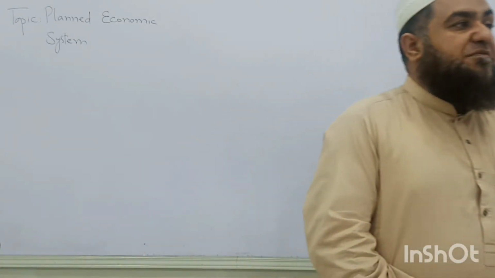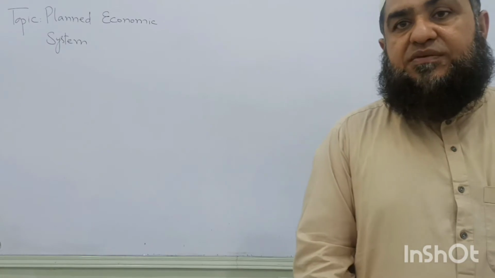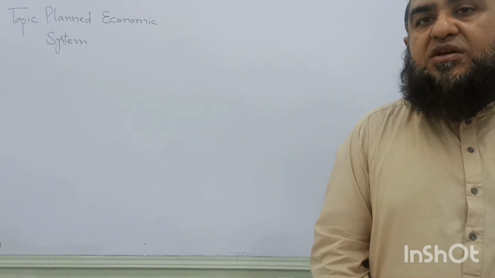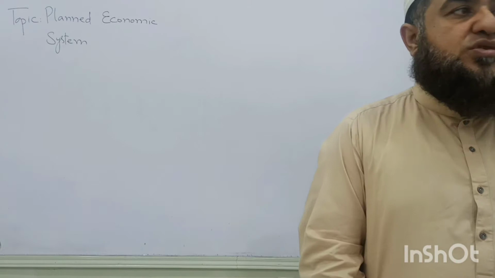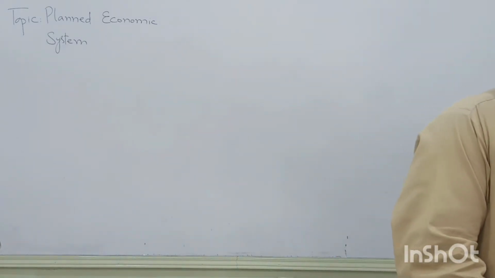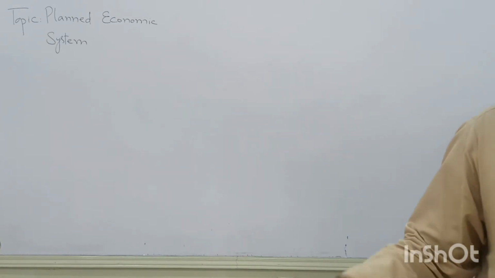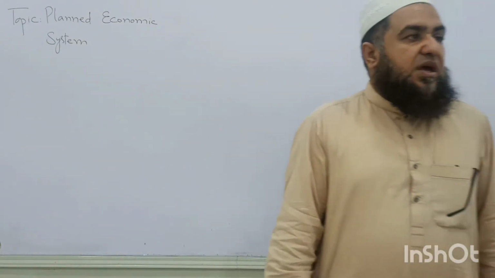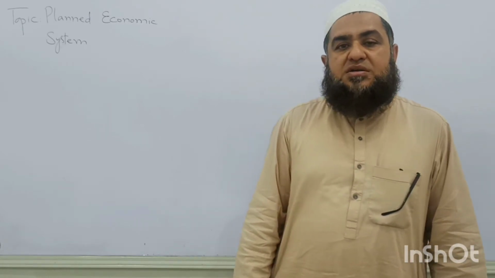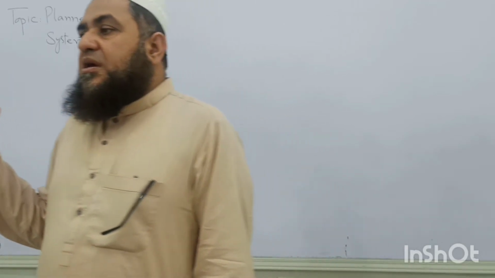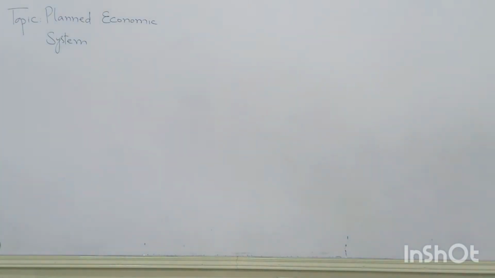Planned economic system, this is another allocative mechanism. Yesterday we talked about the free market economic system in which resources are allocated by the market forces of demand and supply. So it is the opposite of the free market economic system. Here resources are not allocated by the private producers and consumers. They are allocated by an authority that is called the government of a country.